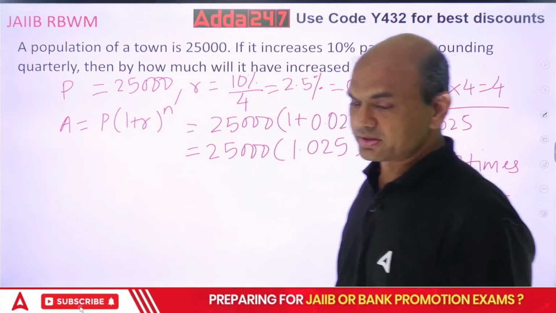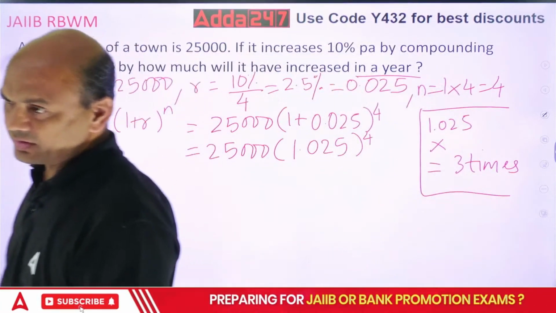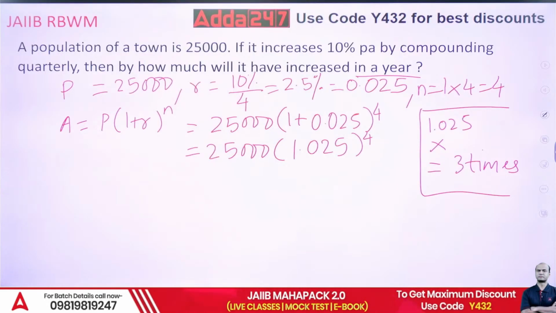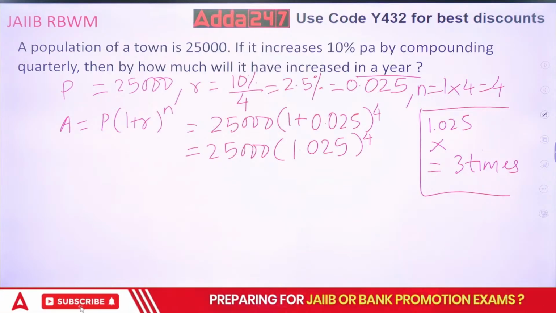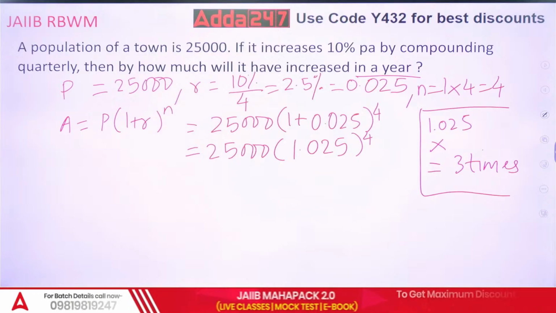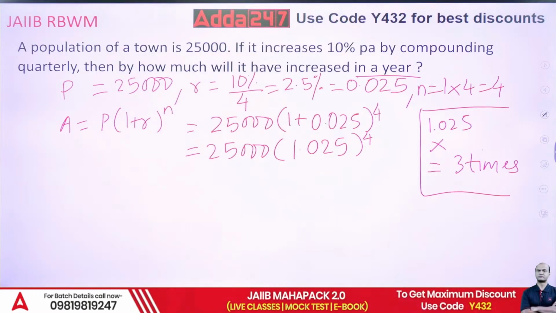So now do it, everyone. Give me the answer. 1.025 raised to 4. So into, do it 3 times, equal to. Try it, everyone.